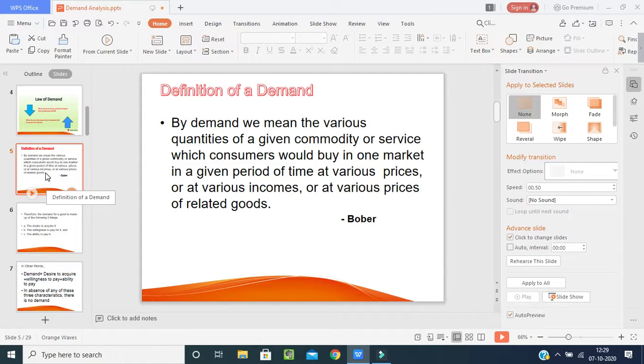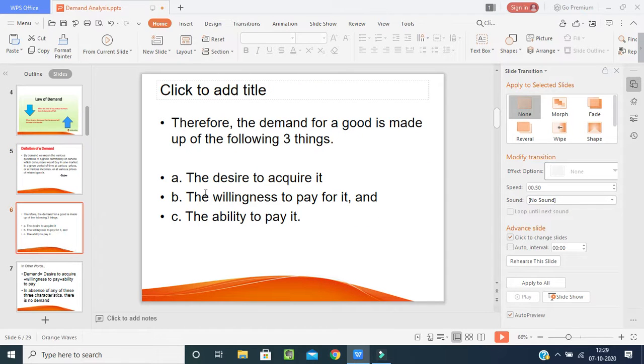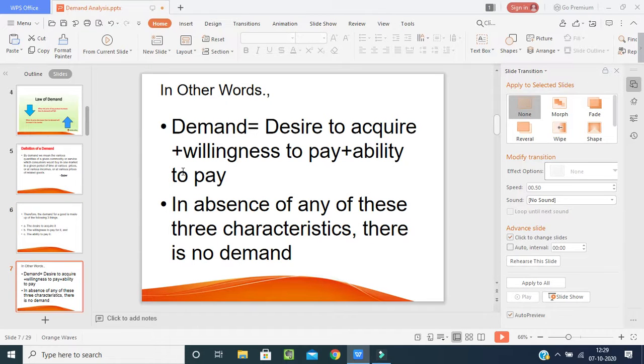So all these things will take place properly. Now we will go for it. Therefore, the demand for a good is made up of the following three things. What is that? The desire to acquire it, the willingness to pay for it, and the ability to pay for it. In other words, demand is nothing but the desire to acquire, that means they are going to purchase it. Desire should be there, willingness should be there, and ability should be there.